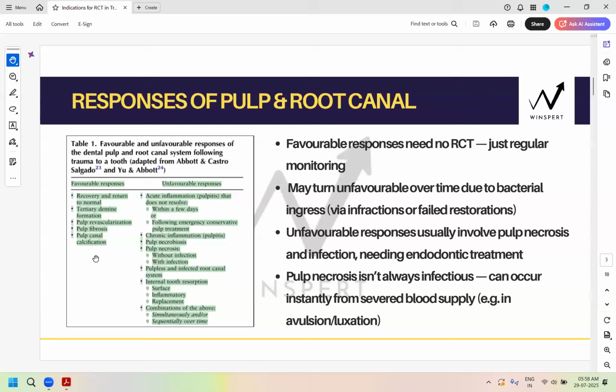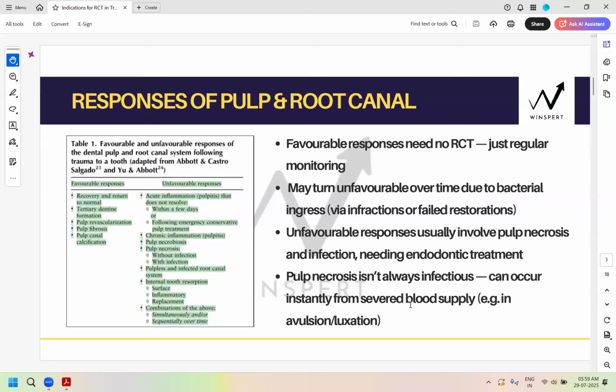Now comes the important point. Pulp necrosis isn't always infectious; it can occur immediately after your blood supply gets crushed. We're talking about permanent teeth for right now. Any unfavorable response, in mature or immature teeth, would require immediate RCT.